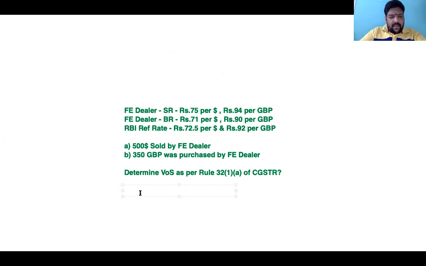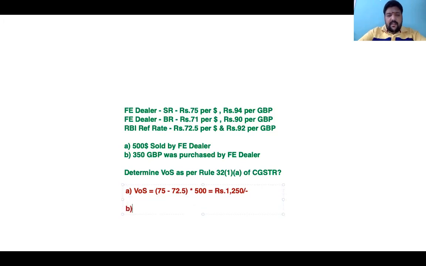See, for the first transaction A, value of supply will be the difference between the selling rate of the foreign exchange dealer, which is 75, minus the RBI reference rate 72.50, into the number of foreign currency units exchanged, 500. We will get rupees 1,250 as our value of supply. That's all. Absolutely, that's all.